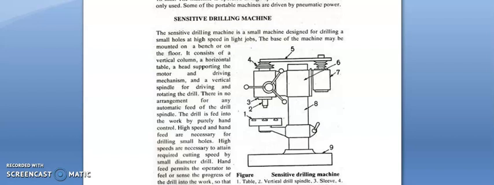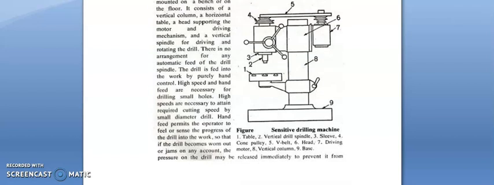There is no arrangement for any automatic feed of the drill spindle. The drill is fed into the work by purely hand control. High speed and hand feed are necessary for drilling small holes. High speed is necessary to attain the required cutting speed by a small diameter drill. Hand feed permits the operator to feel or sense the progress of the drill into the work, so that